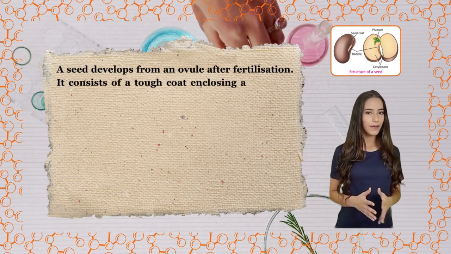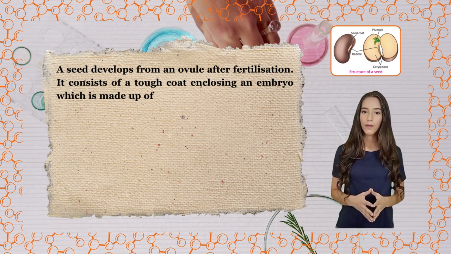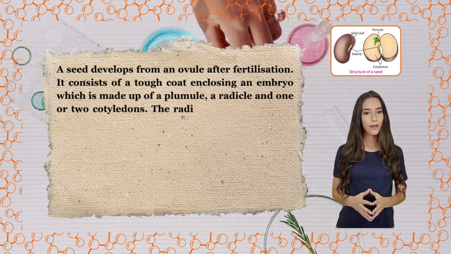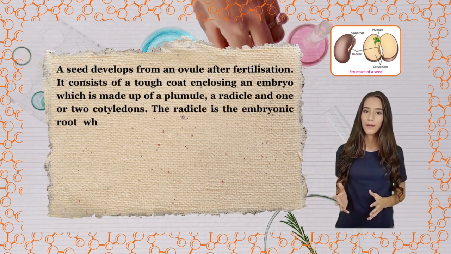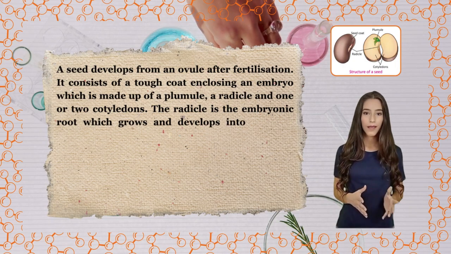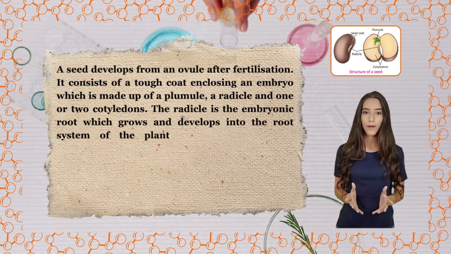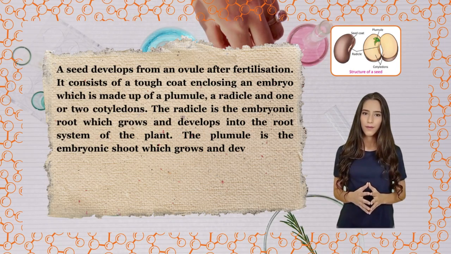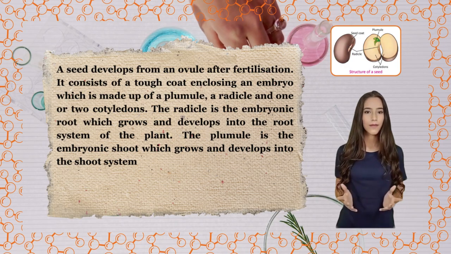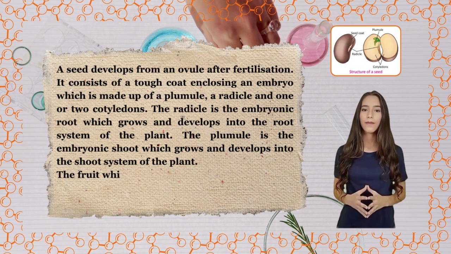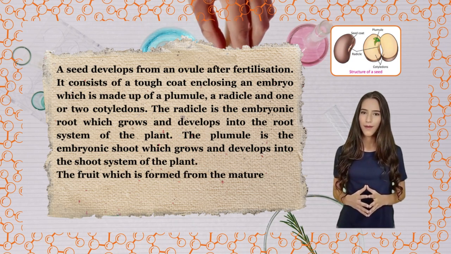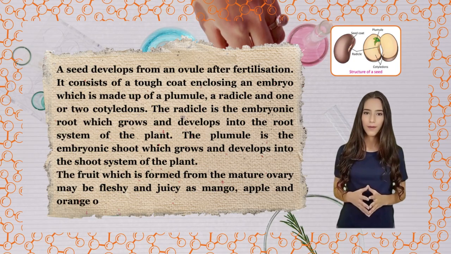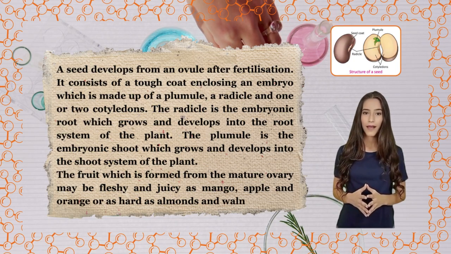It consists of a tough coat enclosing an embryo, which is made up of a plumule, a radicle and one or two cotyledons. The radicle is the embryonic root which grows and develops into the root system of the plant. The plumule is the embryonic shoot which grows and develops into the shoot system of the plant. The fruit which is formed from the mature ovary may be fleshy and juicy as mango, apple and orange, or as hard as almonds and walnuts.